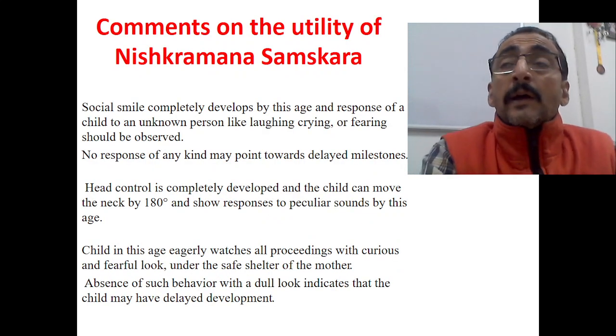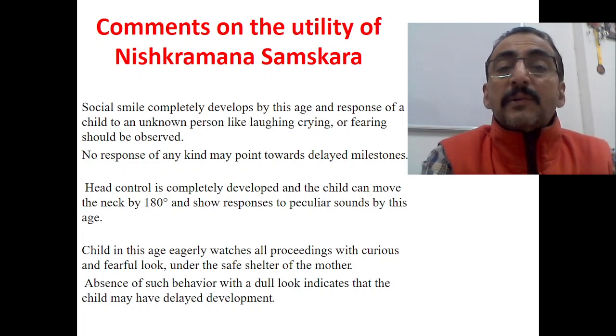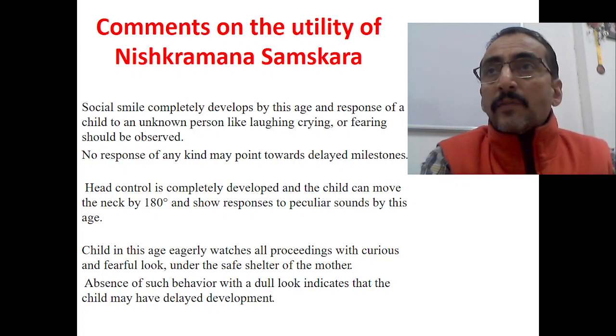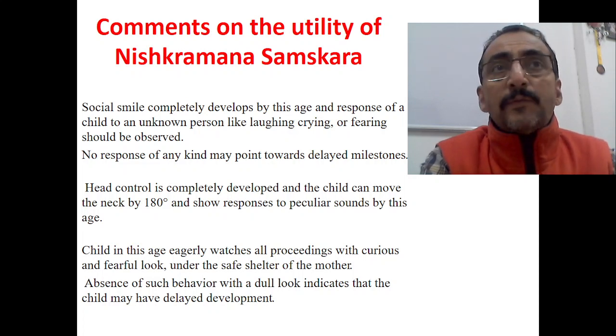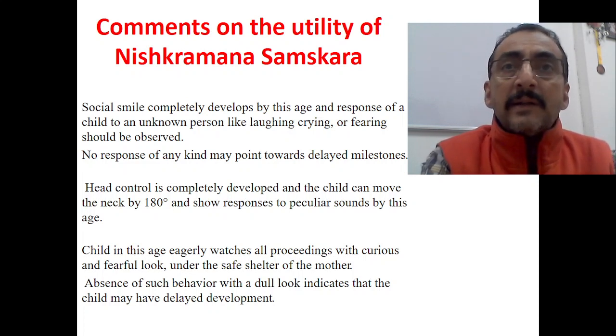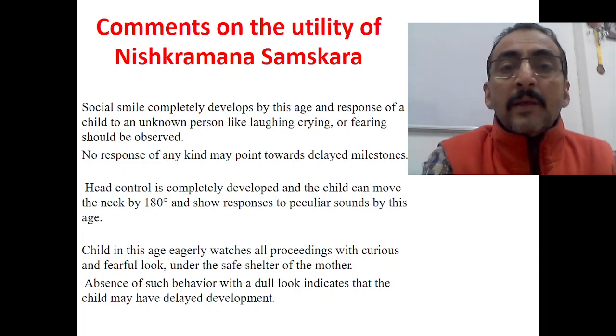Now, one more very important thing is the social smile. The social smile is completely developed by this age. Social smile development may start from 2 months of age, and by the end of the fourth month it is completely developed. The social smile is the smile which the baby gives to the mother. The baby understands the words of the mother, responds to her words, looks at her and gives a smile whenever she talks to the baby. This is called a social smile.